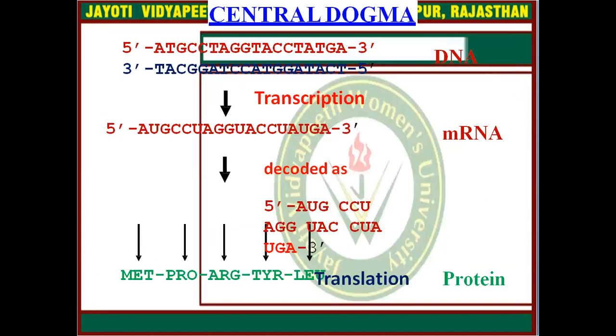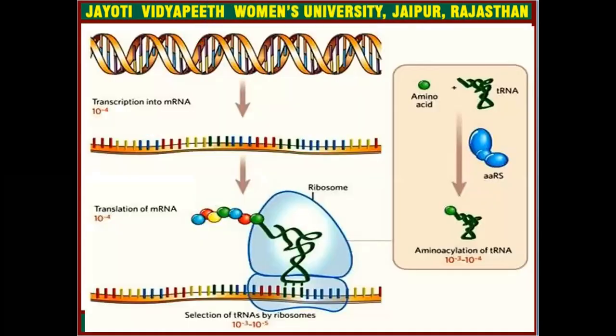So this is the flow diagram where DNA is making RNA by the process of transcription. Then it goes for the translation process and prepares protein. This is again a flow diagram.